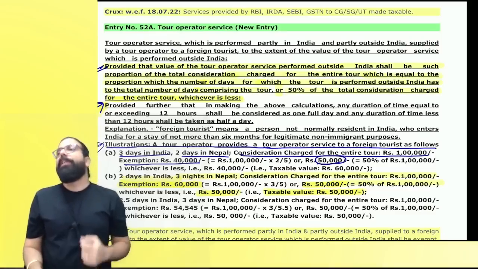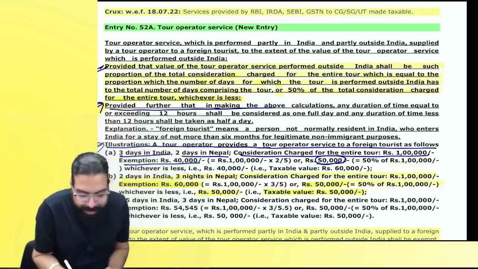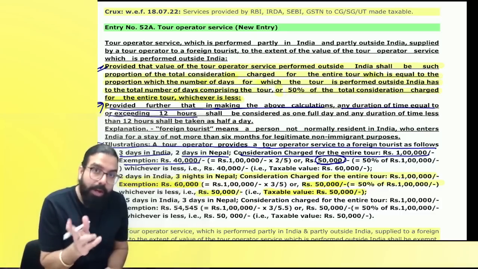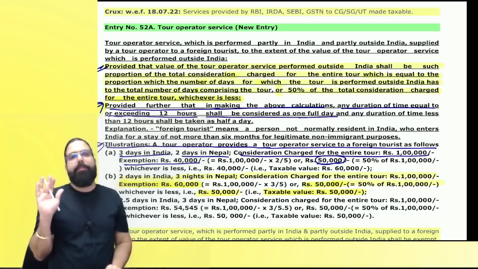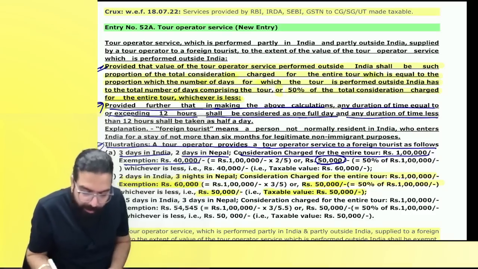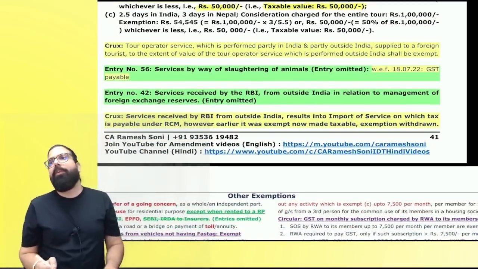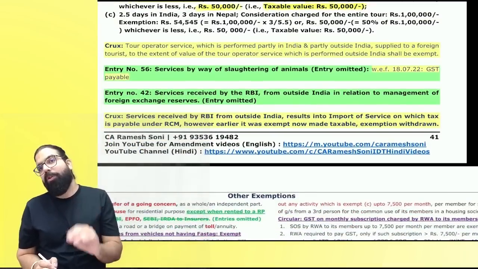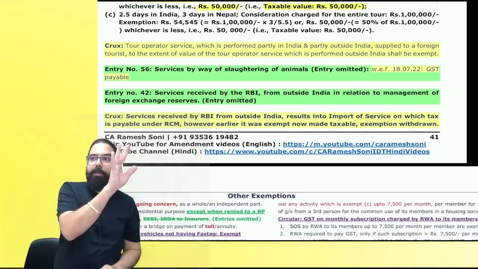They are going ahead and telling less than 12 hours. Provided though that in making of the above calculation, any duration time equal to or exceeding 12 hours, 12 or more, shall be considered as one full day. And any duration less than 12 hours shall be taken as half day. Are we clear, everyone? Less than 12, half day. More than 12 hours, not 12 a.m., 12 p.m. They are telling more than 12 hours.